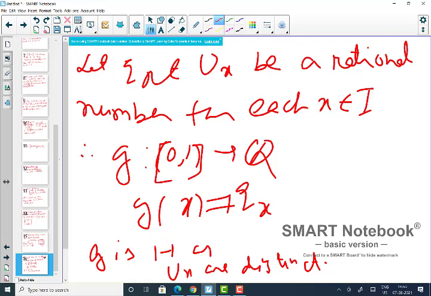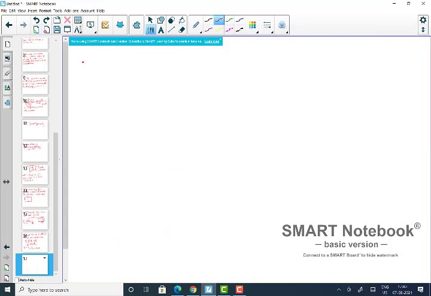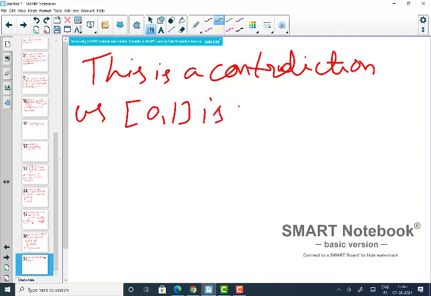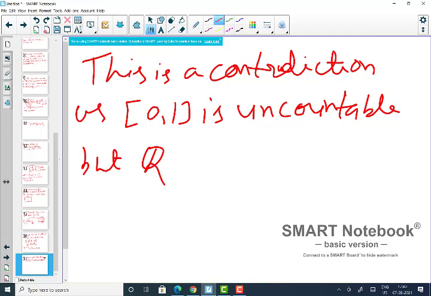So what does that mean? That means there is a one-one map from [0,1] to Q, but this is a contradiction, because [0,1] is uncountable and Q is countable. So this is a contradiction, as closed intervals, whatever open intervals you choose, are uncountable. I hope you have understood this, because you learn this about uncountable and countable in analysis, right? But Q is countable.